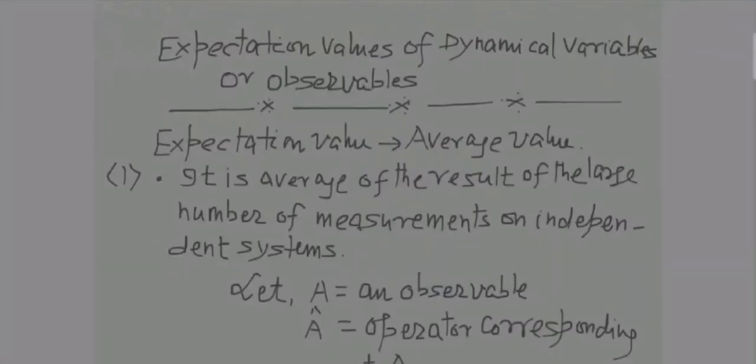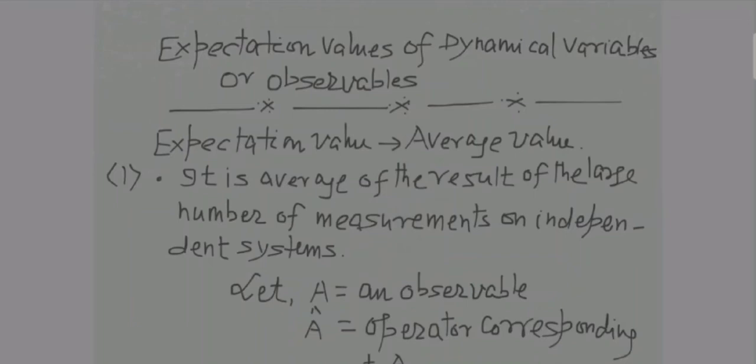So welcome to lecture number 30 of physics optional paper 2. In this lecture we are going to start with a new topic, and as we move on, you will also be able to learn about eigenvalues in detail, which had been told superficially in the previous class. The eigenvalue concept will become more clear to you in the forthcoming sessions.